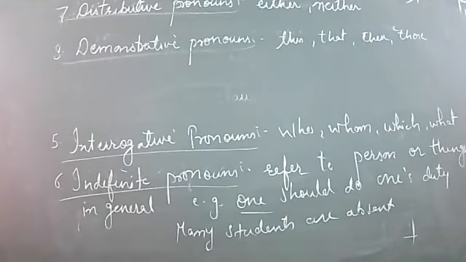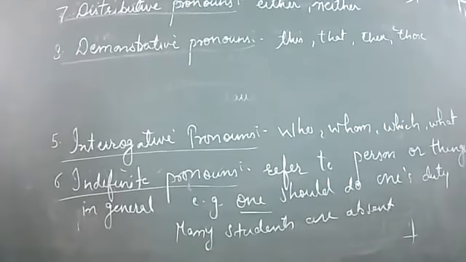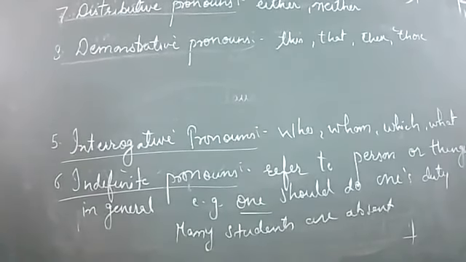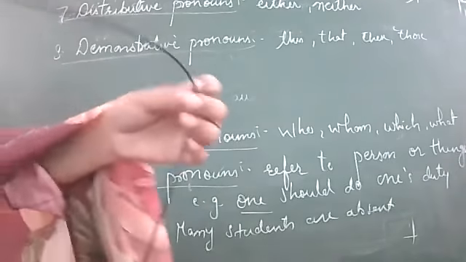Then relative pronouns, which link the clause with the noun used earlier. Then interrogative, used to ask questions, and then indefinite when we are not sure: one should do one's duty, no one is present, many are absent. Then we have distributive, neither, either, and then lastly